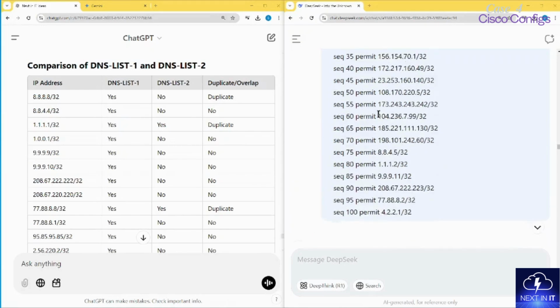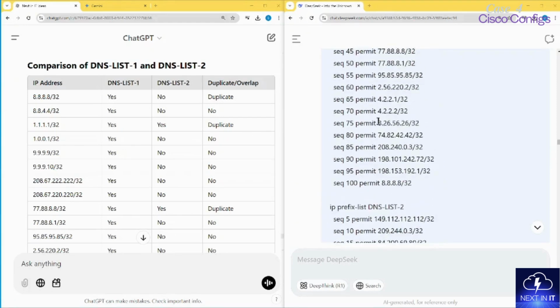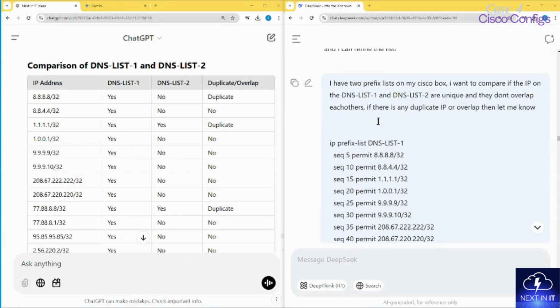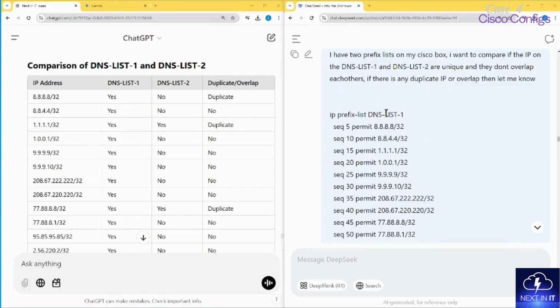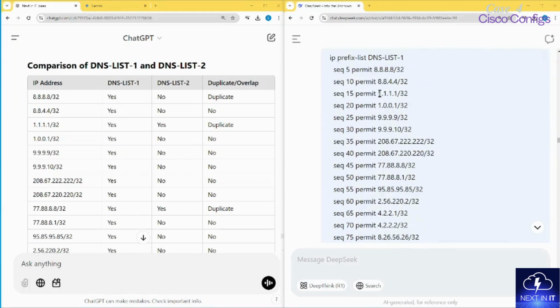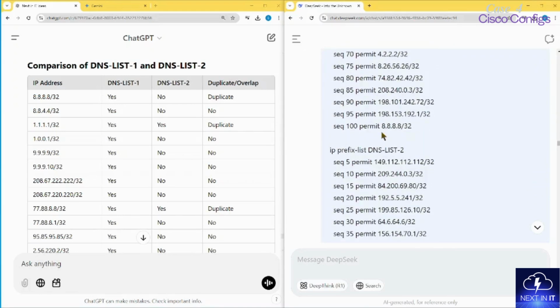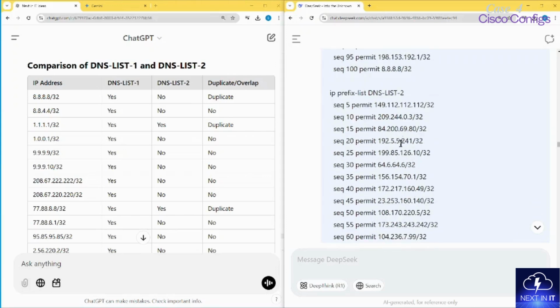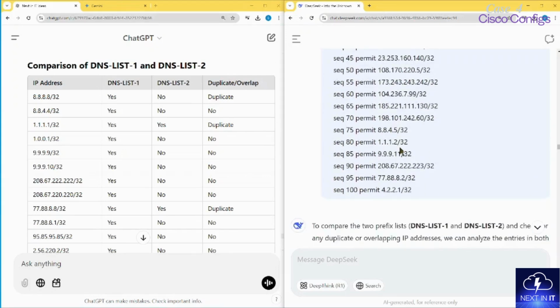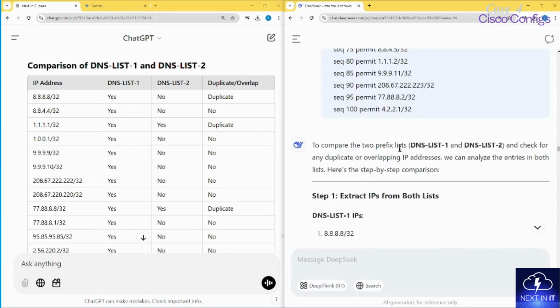I had to pause because DeepSeek was taking some time. So now the query is over here. I have two prefix lists on my Cisco box, it's the same query. So the 111 it says it's duplicate, right? ChatGPT says, but actually when I looked into the DNS list 2, it is not duplicate. So that's a mistake on ChatGPT's side. So that's a big no, right?